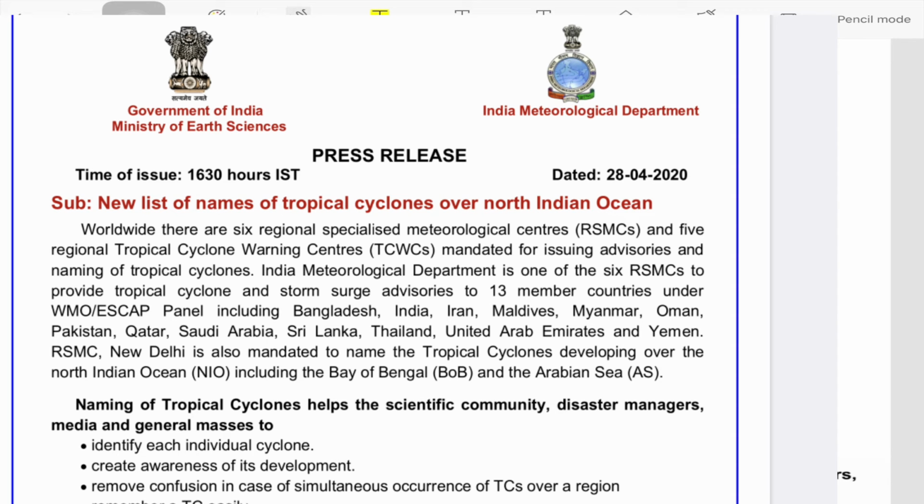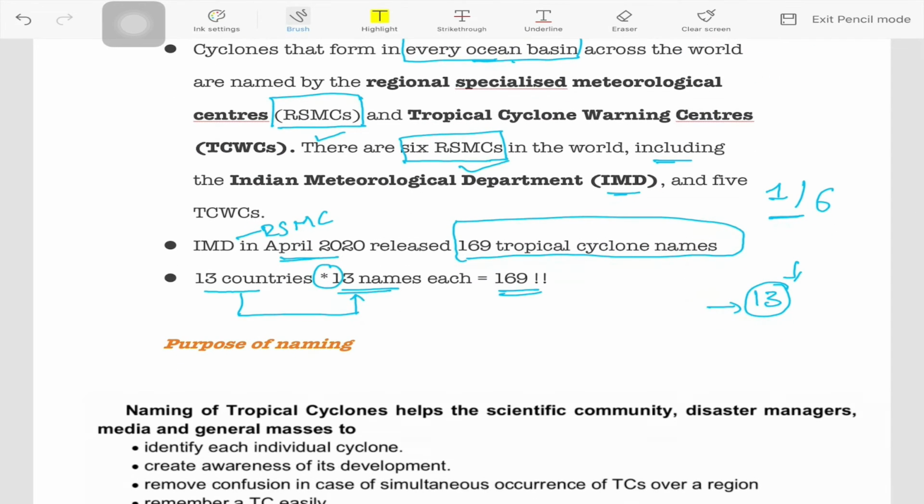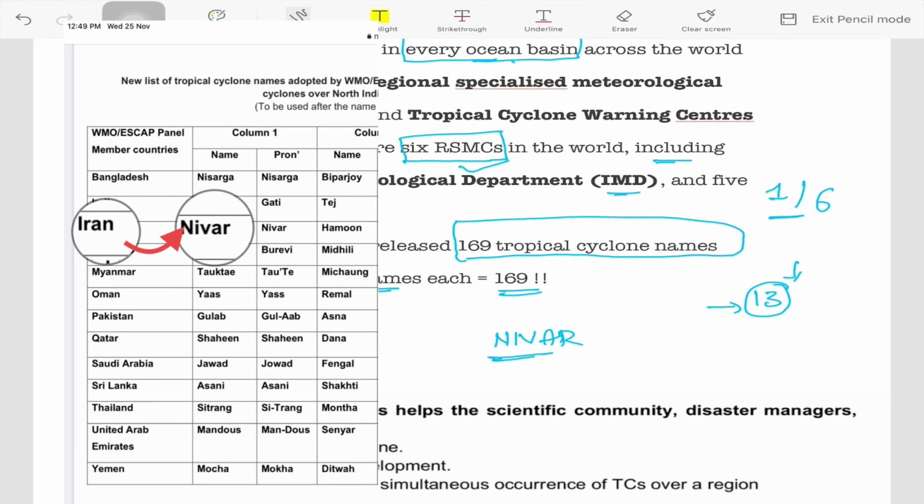Under Indian RSMC, as of now, there are 13 countries. So all these 13 countries are part of the regional center of IMD. Now in April 2020, each of these countries has contributed 13 names. So 13 countries have contributed 13 names. In total, 169 tropical cyclone names have been given. In fact, the name Nivar, you know, it has been contributed by which country? By Iran. It has been contributed by Iran.